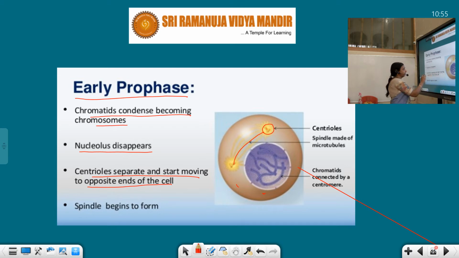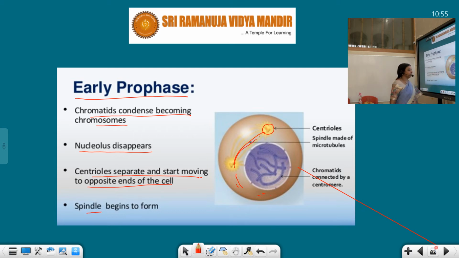So the centrioles get separated and start moving to opposite ends of the cell. In the animal cell we will find two centrioles, one at this pole and one at this pole. In early prophase the centriole starts moving and has to reach here. These things happen.